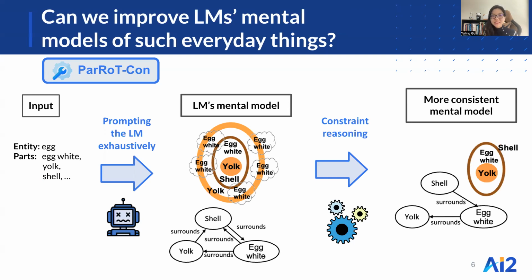The second component, constraint reasoning, then applies a reasoning layer on top of these raw predictions by using common sense constraints about the relationships. For example, that surrounds is an asymmetric relationship, so you can't have surrounds going both ways. The result then is a more coherent mental picture of the object.